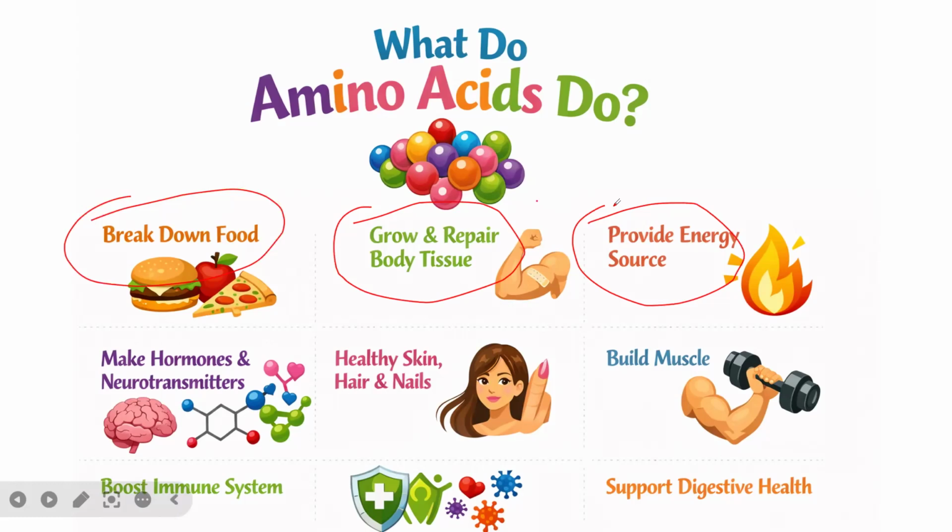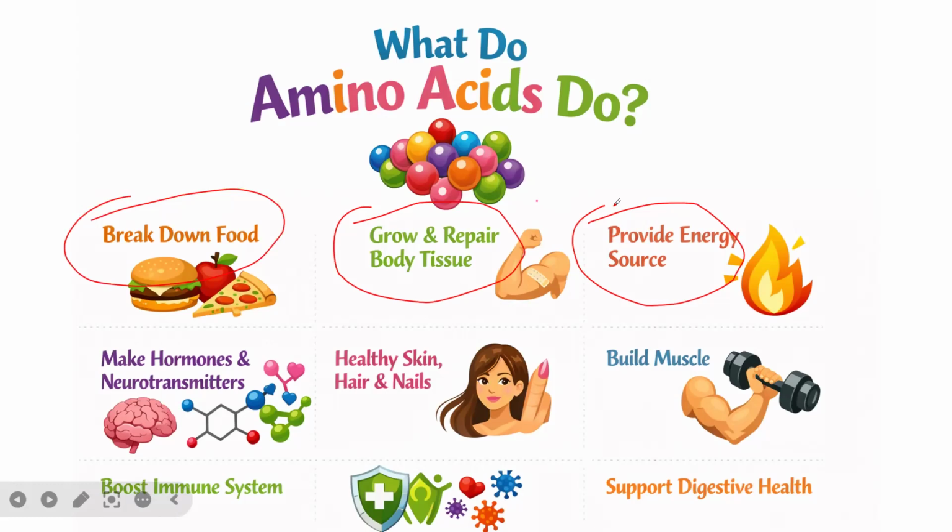And very importantly, these amino acids are used to make hormones and neurotransmitters. Of course, we have different types of hormones: protein hormones, peptide hormones, amino acid derivative hormones, and steroid hormones. Some of these hormones are made from amino acids. And of course the neurotransmitters, which are the biomolecules for the transmission of information from one nerve cell to another in the brain.